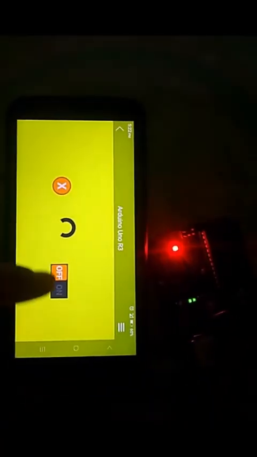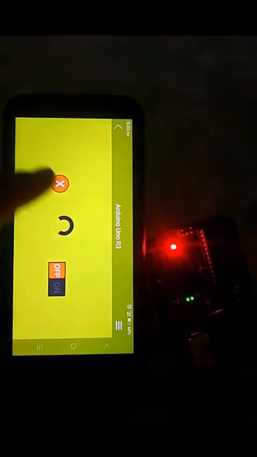Now we start the RemoteXY application. Here's the interface we've just designed. Here's the push button. It lights the LED, and the toggle switch on off. And here is the analog input, A0.